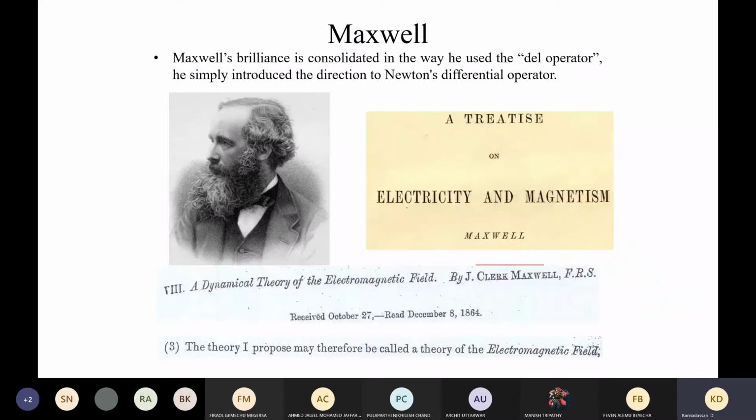Whatever we are seeing in terms of wave propagation, or in general electromagnetic waves, the concept started with Maxwell. He was challenged by his own idol, Faraday himself.